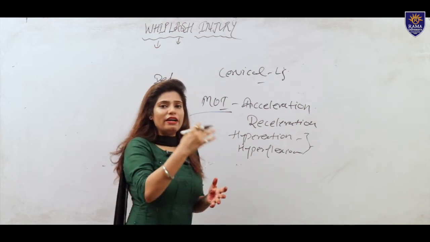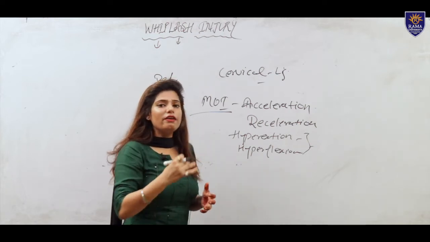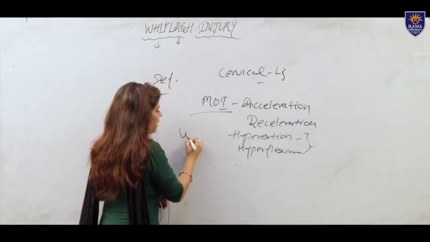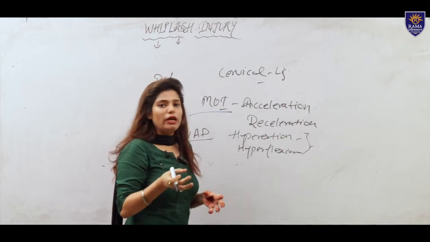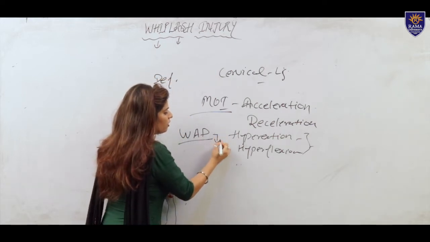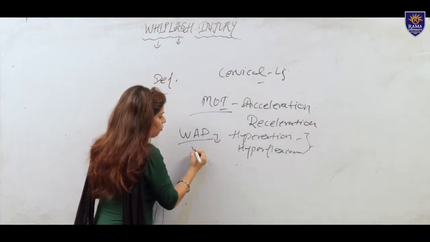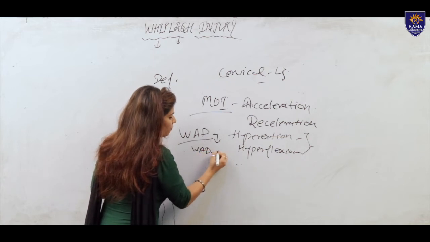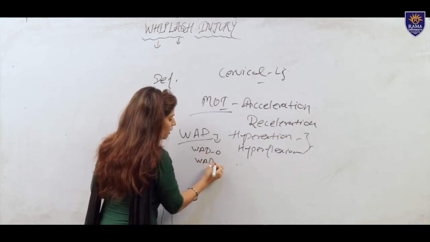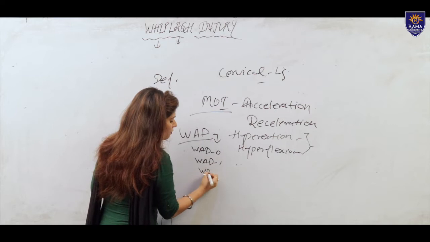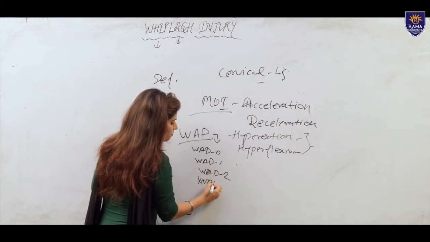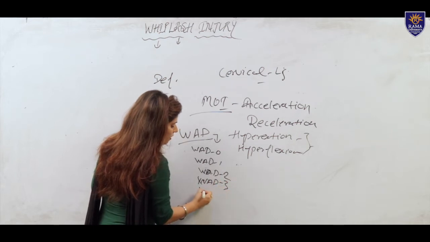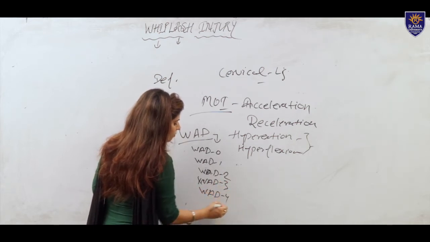So we divide whiplash injury by grading. That is called whiplash associated disorder, the short form is WAD. It is divided into types 0 to 4: WAD 0, WAD 1, WAD 2, WAD 3, and WAD 4.